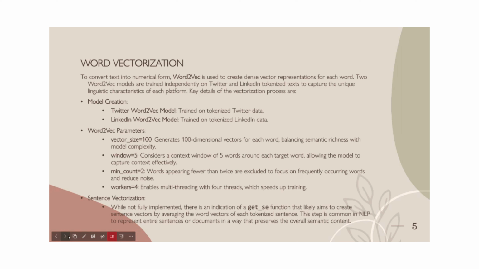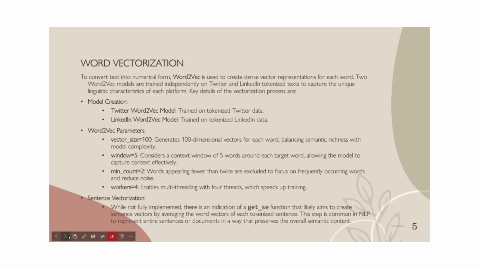We have set the window to 5, which considers a context window of 5 words around each target word, allowing the model to capture context effectively. The minimum count has been set to 2, in which words appearing fewer than twice are excluded to focus on frequently occurring words and reduce noise. And the workers have been set to 4, which enables multi-threading with 4 threads, which speeds up the training.